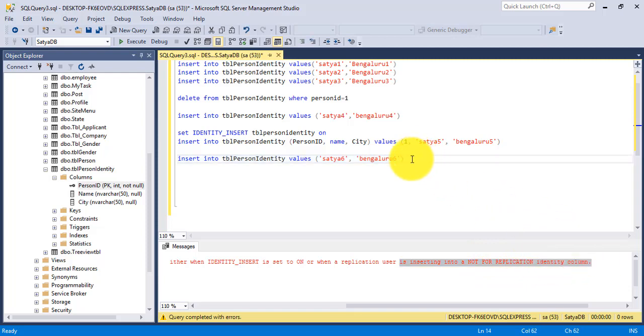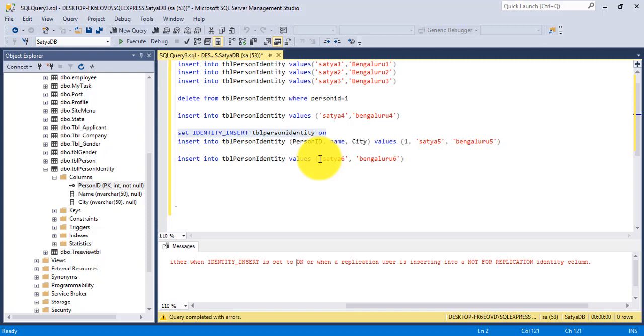It throws an error because identity_insert of table person identity is on. That's why you get the error. You cannot allow the SQL Server to insert the value of identity column automatically. It throws an error only because the identity_insert of table person is on.